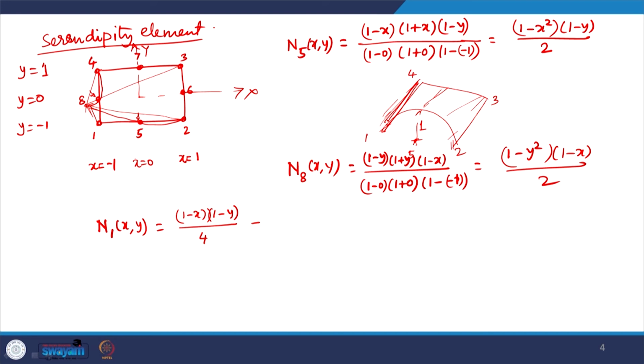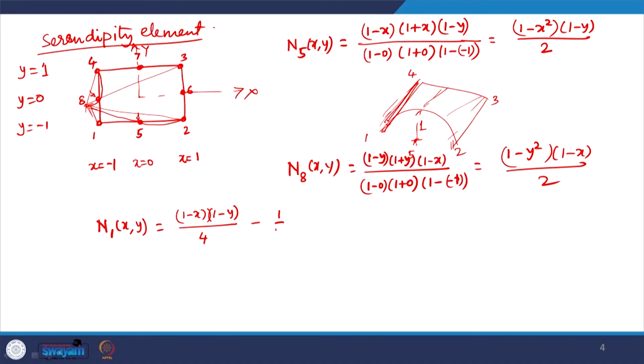I know that N5 evaluates to unity at node 5 and it has no effect on other nodes, right. At all other nodes N5 is 0. So, all that I need to do is subtract half of N5. This will pull down this bilinear by half at node 5 and it will not have any effect on the rest of the nodes. And similarly, I can pull this down at node 8.